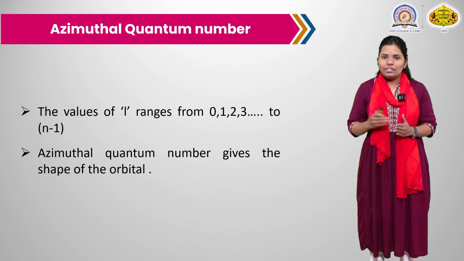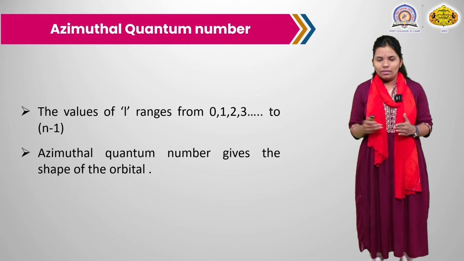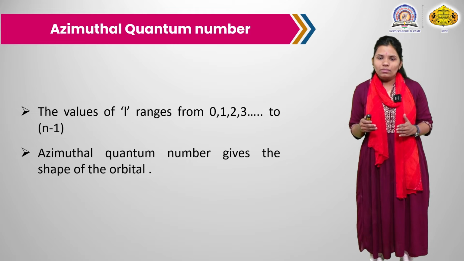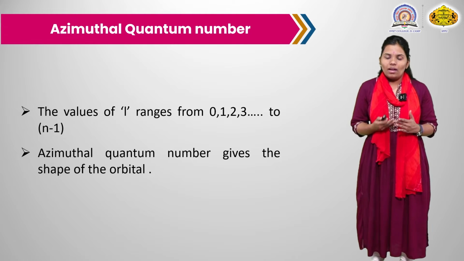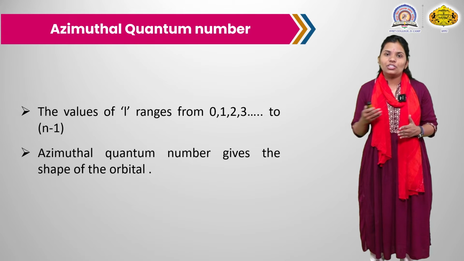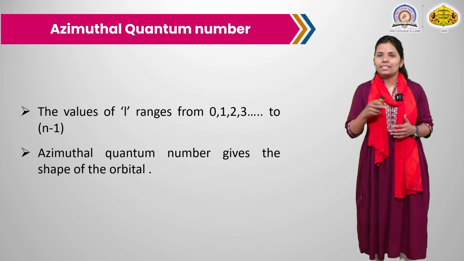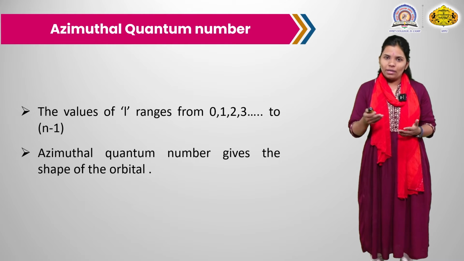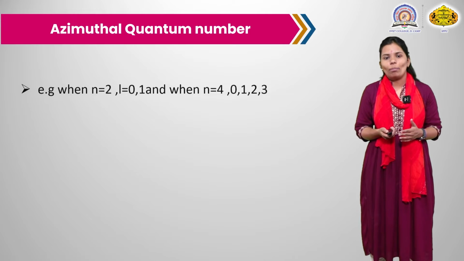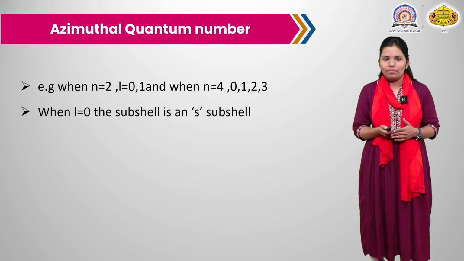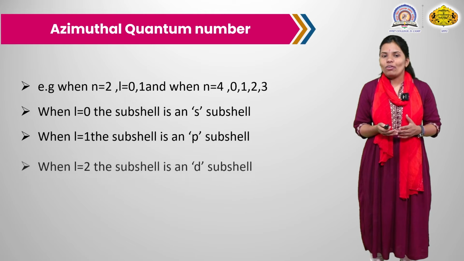The values of L range from 0, 1, 2, 3 up to n minus 1, that is, from 0 to n minus 1. Azimuthal quantum number signifies the shape of the orbital. S is spherical in shape, P has a dumbbell shape, D orbital has a double dumbbell shape, and F orbital has a complex shape. So, the azimuthal quantum number signifies the shape of the orbital.